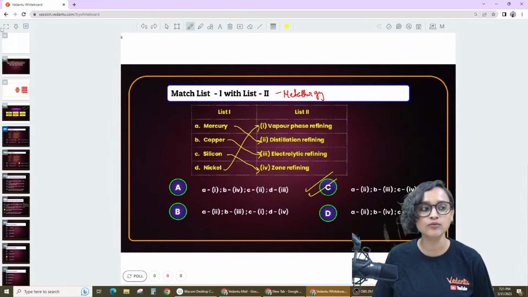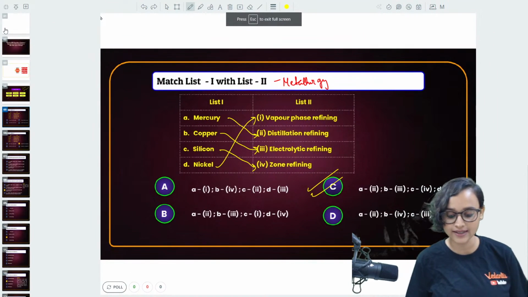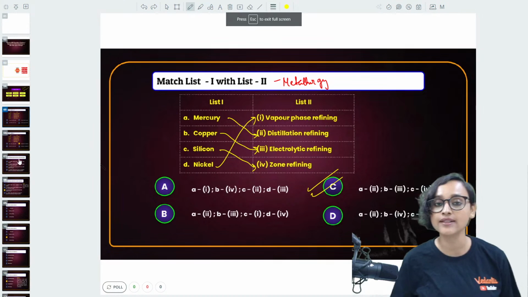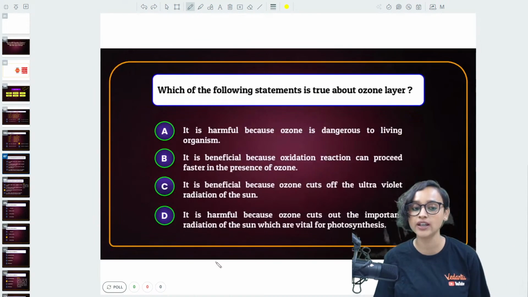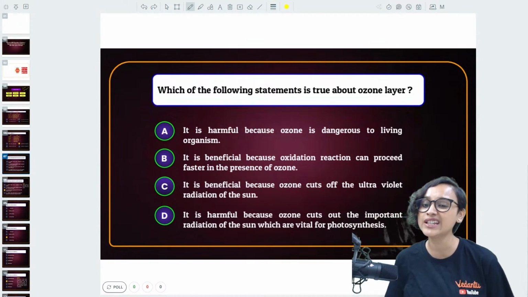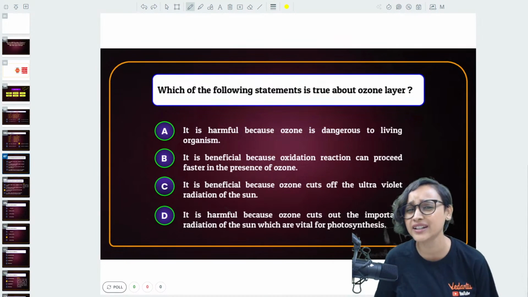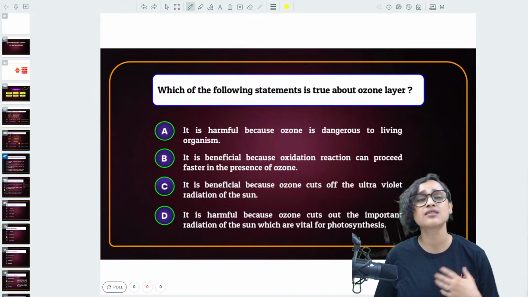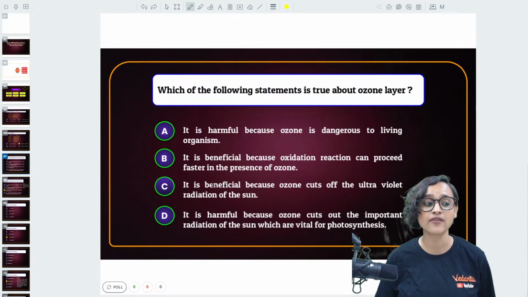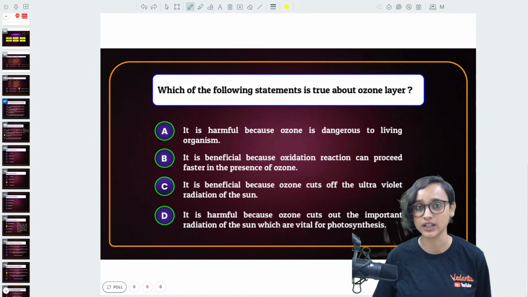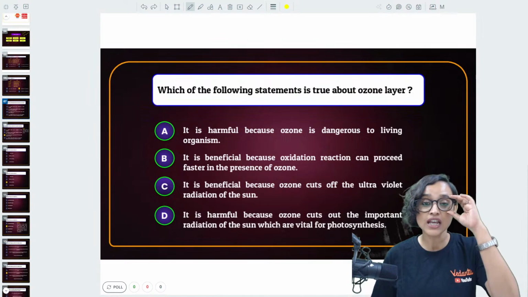Moving on from here then. Let's go to the next question, guys. And the next question is once again very simple, very easy. The question is on your screen. Which of the following is true about ozone layer? You read it and you will be able to answer this, because it is something that we have read in our very lower grades, my dear students. We don't have to even think about it.